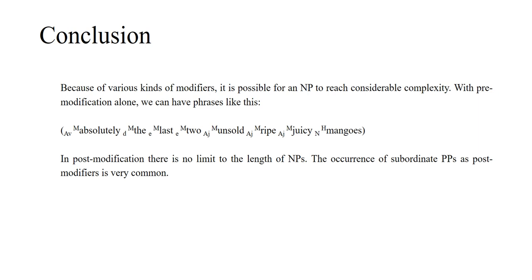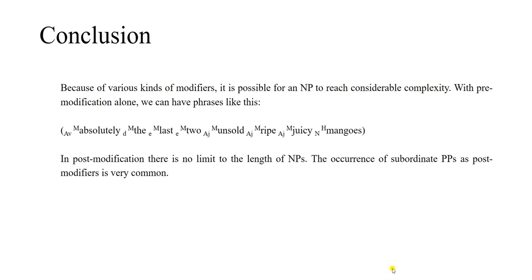So now when it comes to discussing NPs, there are various kinds of modifiers, pre-modifiers and post-modifiers. Because of these various kinds of modifiers, it is possible for an NP to reach considerable complexity. With pre-modification alone, we can have phrases like this: absolutely the last two unsold ripe juicy mangoes.